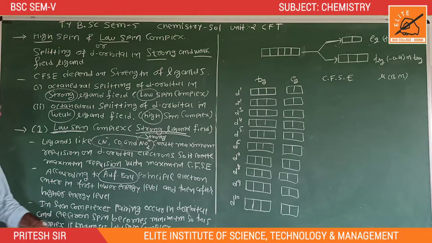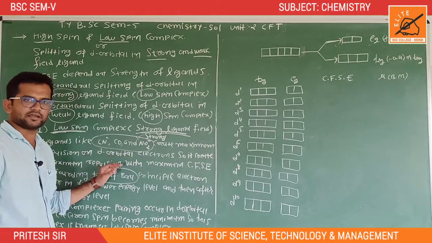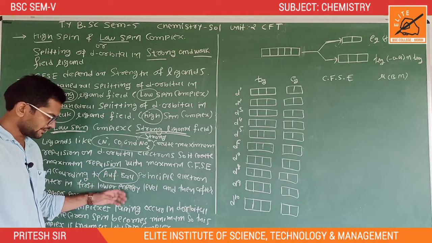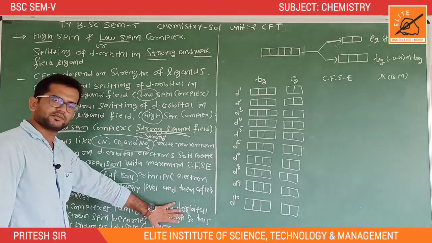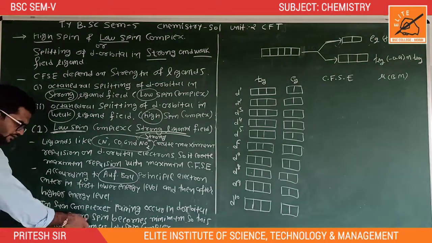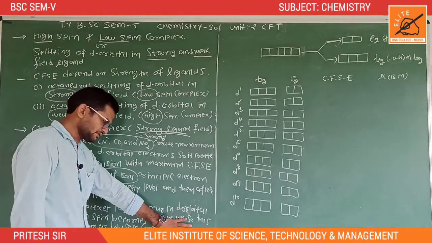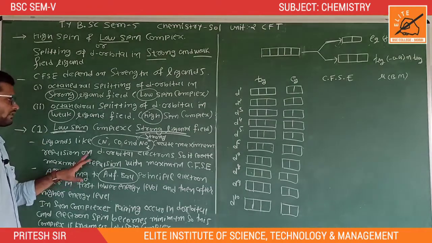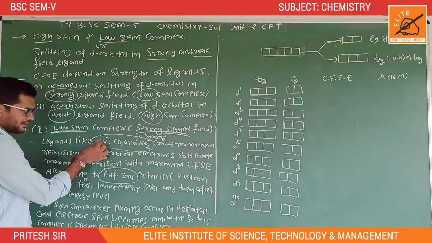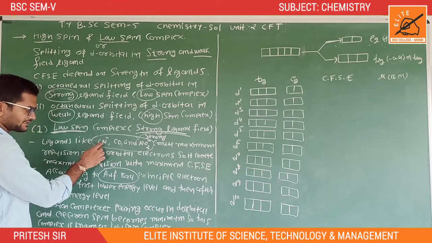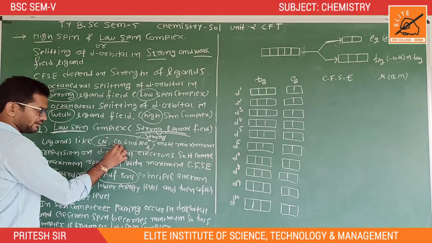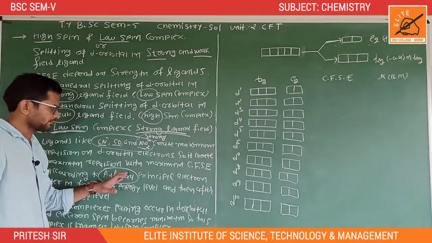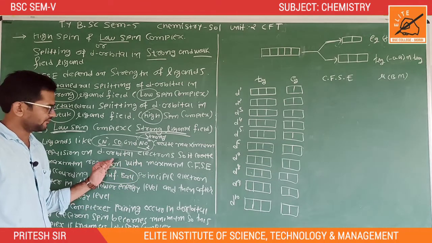In the presence of a strong ligand field, repulsion is higher on the d orbital electrons, so pairing of electrons occurs and electron spin becomes minimum. So this is known as a low spin complex. The first one is cyanide, the second one is carbonyl, and the third is NO2 minus. These three ligands create a low spin or strong ligand field.